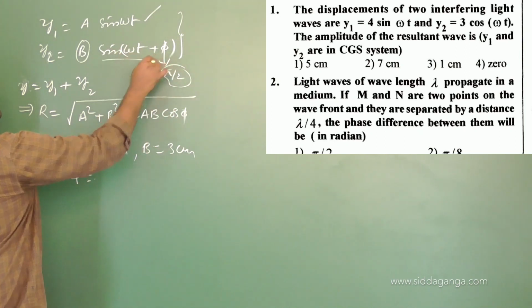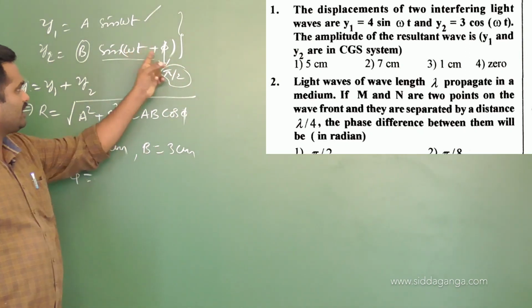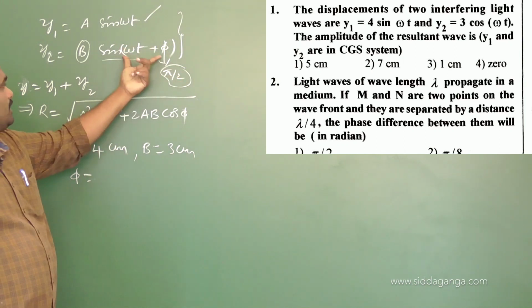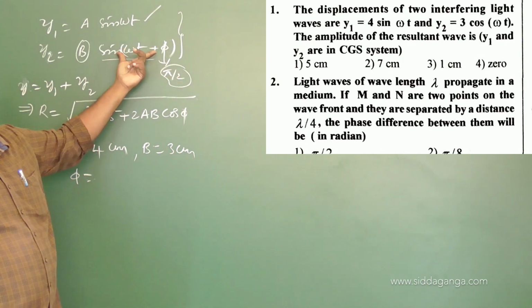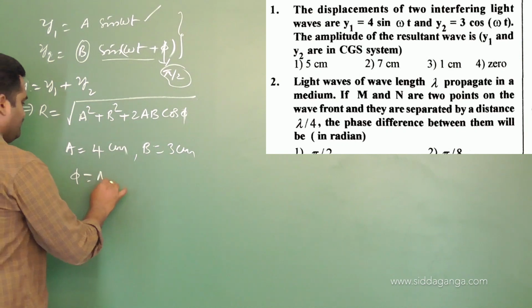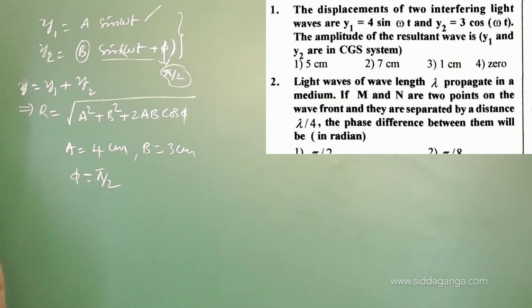Why? Because if I take sin(omega t plus pi by 2), then only it will become cos omega t. That's why I take the phi value as pi by 2 from the problem.